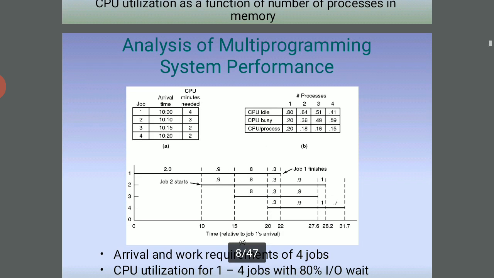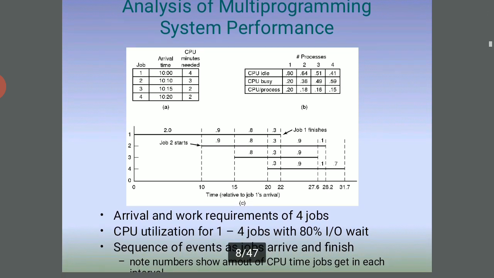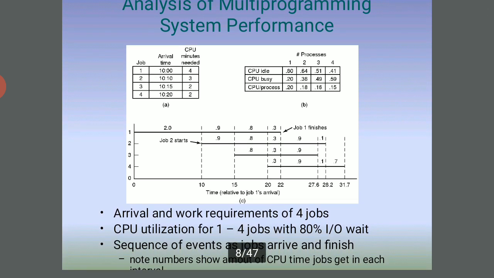So, analysis of a multiprogramming system. In this, the arrival and work requirements of the 4 jobs, and the CPU, central processing unit, utilization for the 1 to 4 jobs with 80% input output wait, and the sequence of events as the jobs arrive and finish.